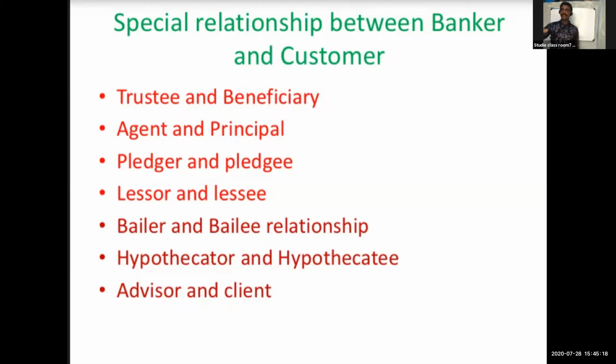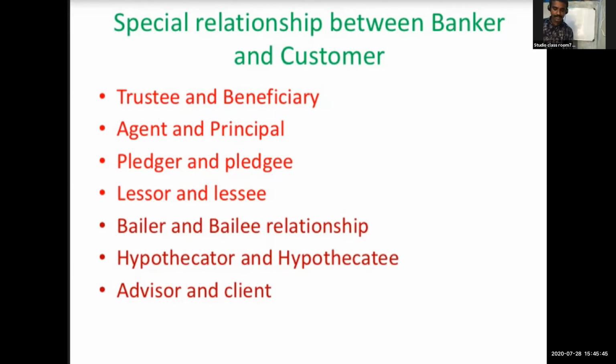They are giving one facility to the customer for keeping their valuables for some period, for an agreed amount. So they are giving one place for the customer to keep their valuables. When the banker hires a safe deposit locker to the customer, the banker becomes the lessor and the customer becomes the lessee.